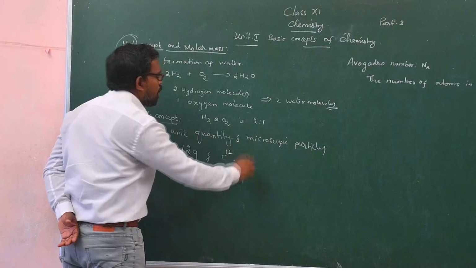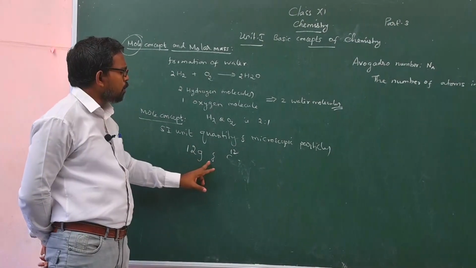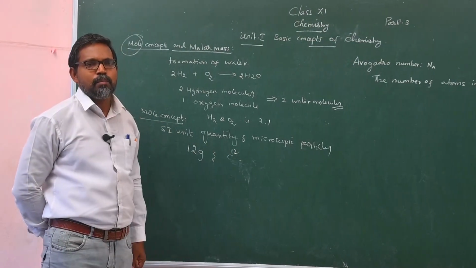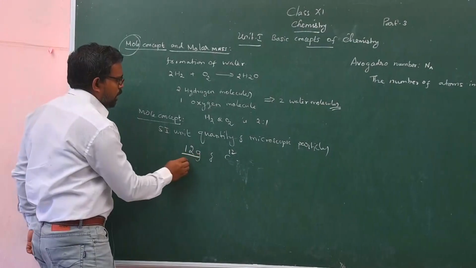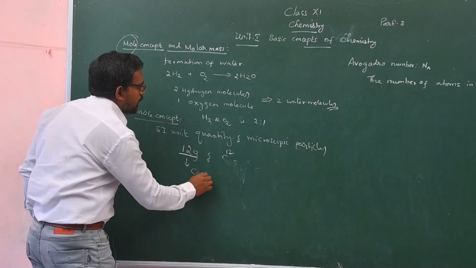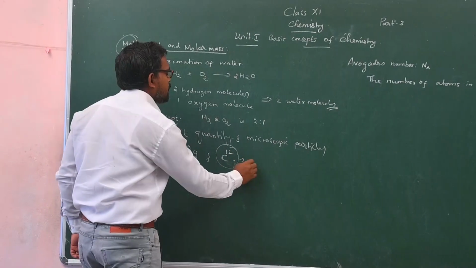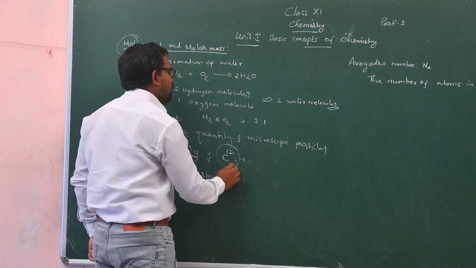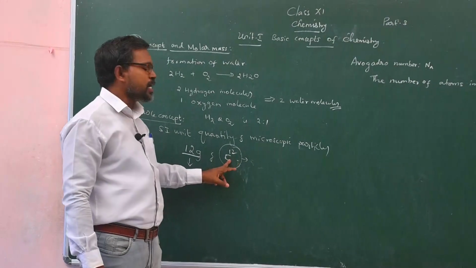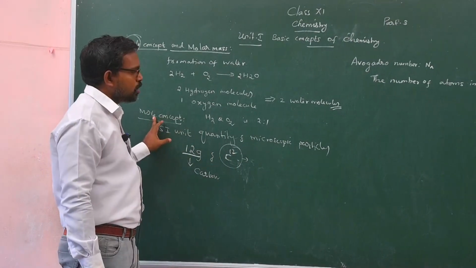Carbon 12 is the standard form of carbon. So as many particles as present in 12 gram of carbon 12 isotope is called a mole.